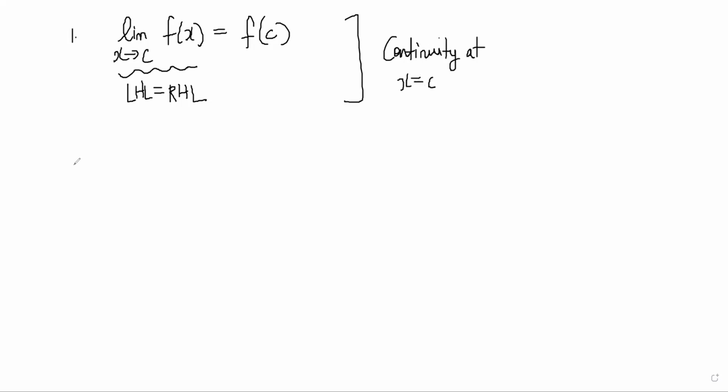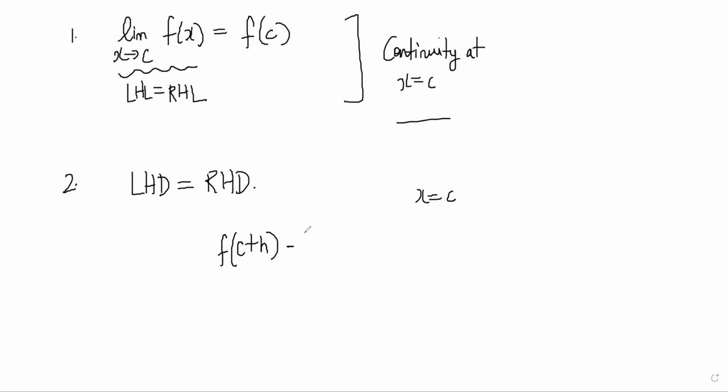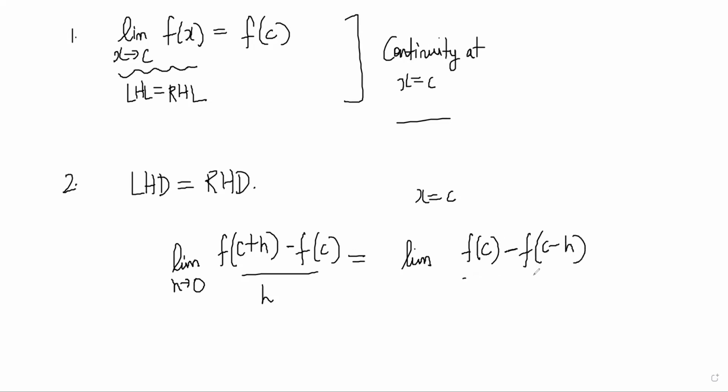And for differentiability, the rule is simply LHD is equal to RHD. How do you write LHD and RHD at some point x is equal to c, let's say? For RHD you write limit h tends to 0 of f of c plus h minus f of c, divided by h. For LHD, c minus h is the point, so you write f of c minus f of c minus h, divided by h. This is your LHD at c, and this is your RHD at c.